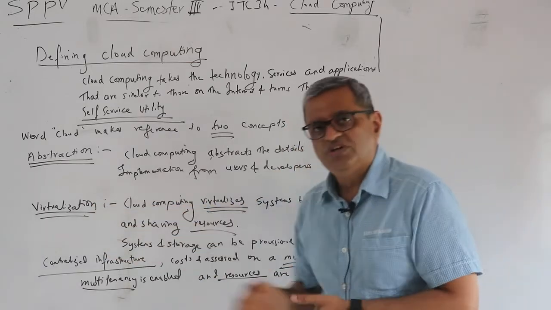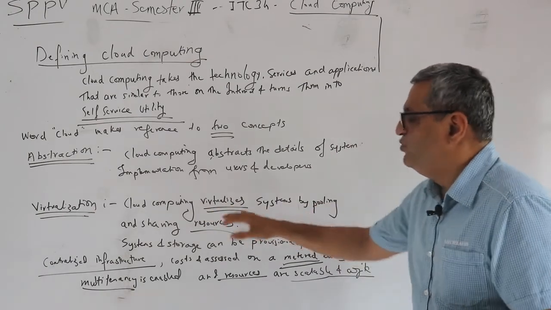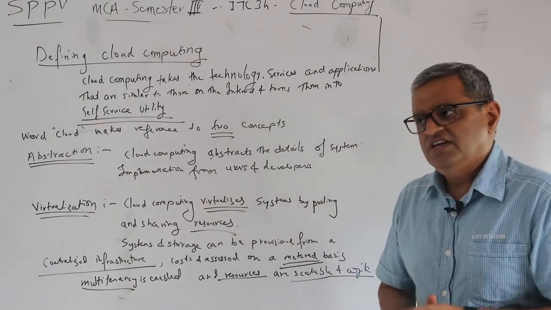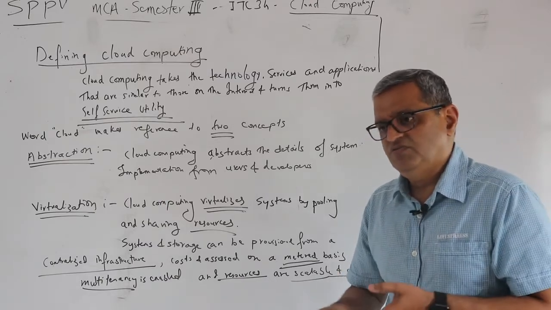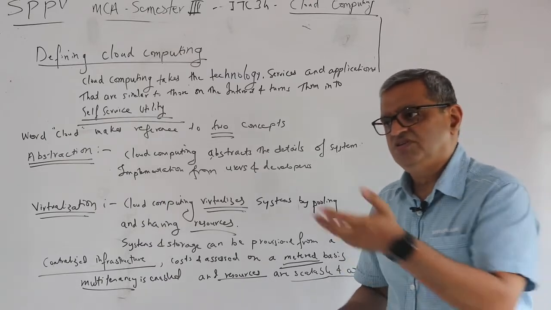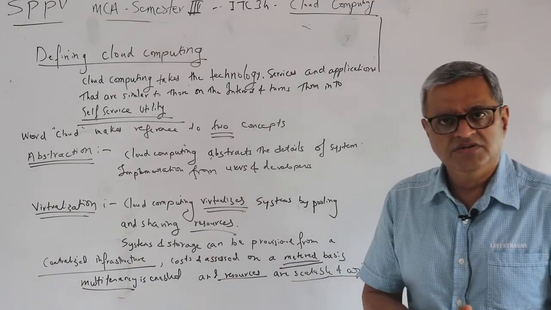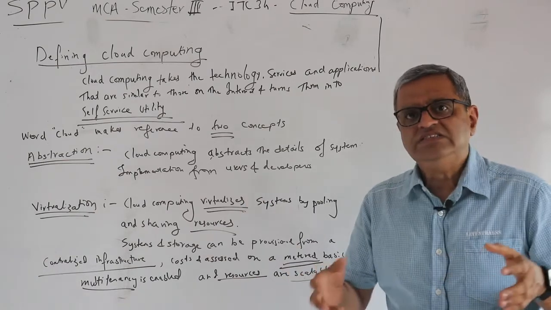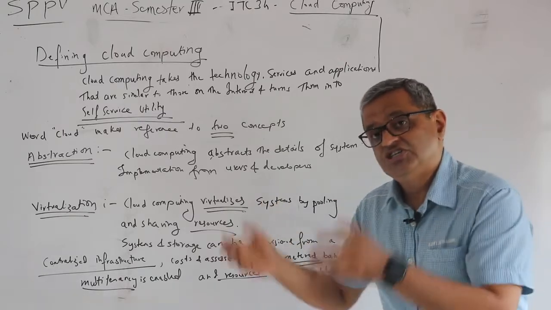Next is virtualization. Cloud computing virtualizes systems by pooling and sharing resources. All the computing elements which I just mentioned, your processing power, your storage, or the primary RAM, are all pooled together and shared.